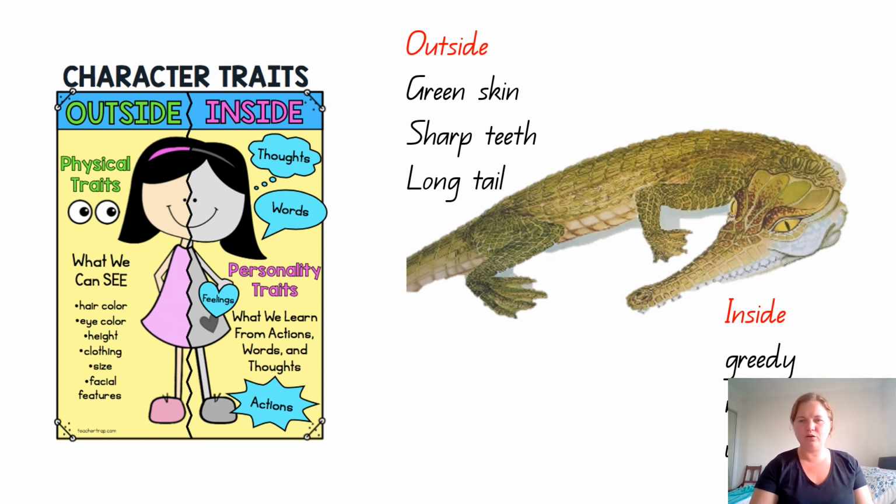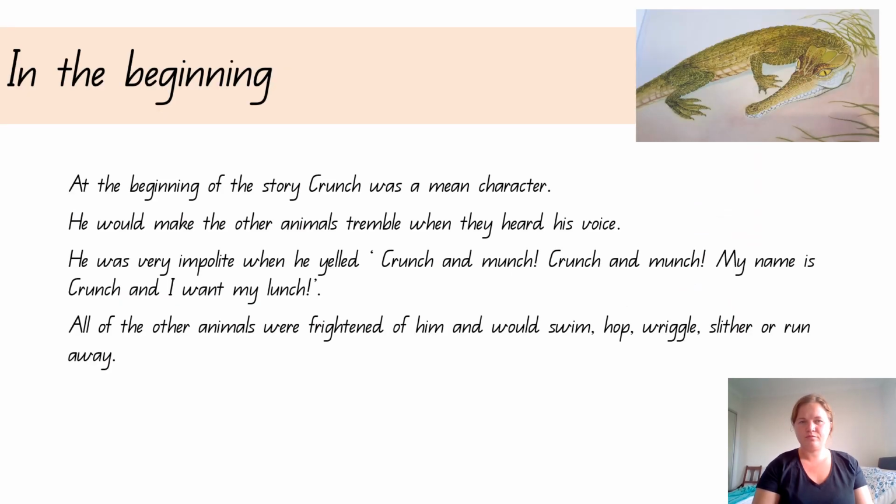If we were having a look at Crunch's character traits, we know from yesterday that he was greedy and unkind. We also know that he was mean.